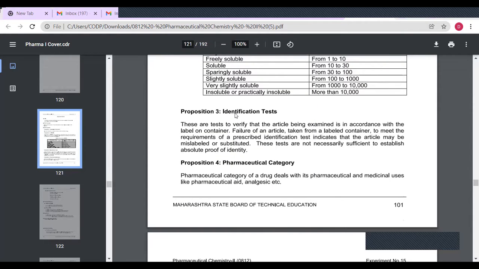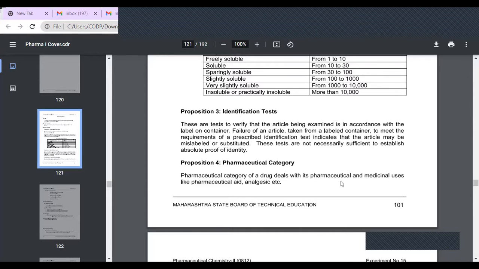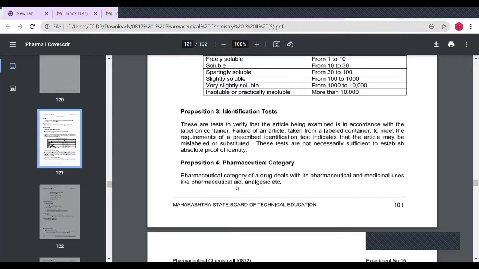Then proposition third is identification test. These are tests to verify that the article being examined is in accordance with the label of the container. In the identification test, the identification tests of that drug, A, B, C, three tests, have to be performed. Then proposition 4, pharmaceutical category. Pharmaceutical category of the drug deals with its pharmaceutical and medicinal uses like pharmaceutical aid or analgesic etc. In pharmaceutical category, the use of the given drug or compound has to be mentioned.